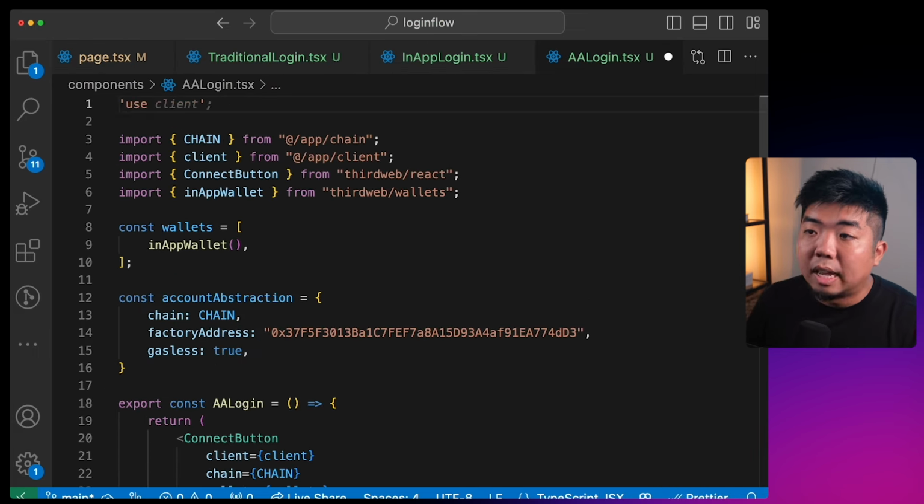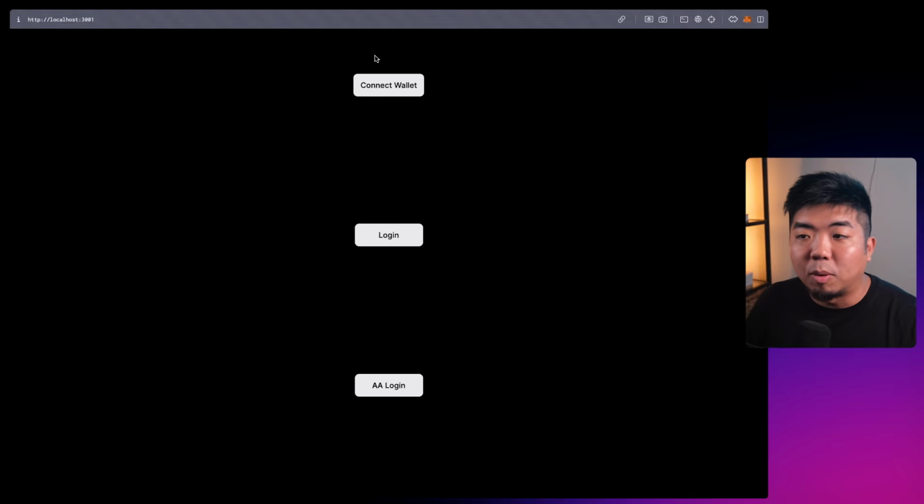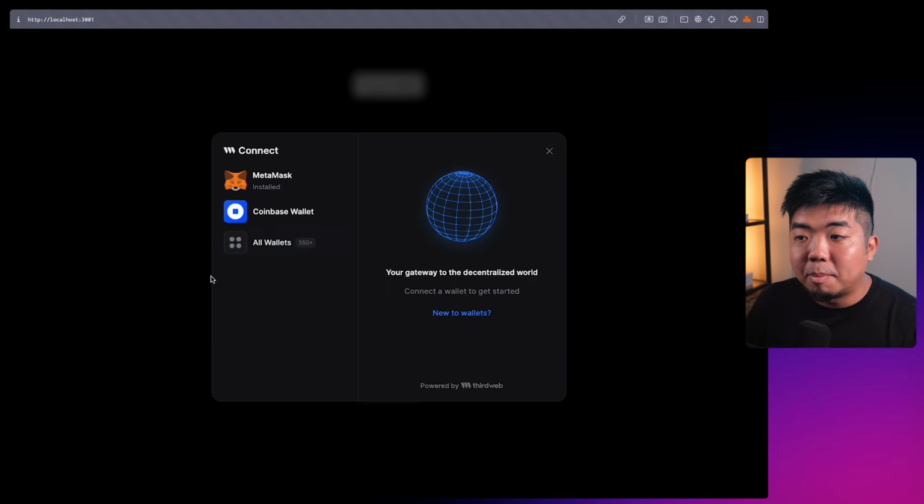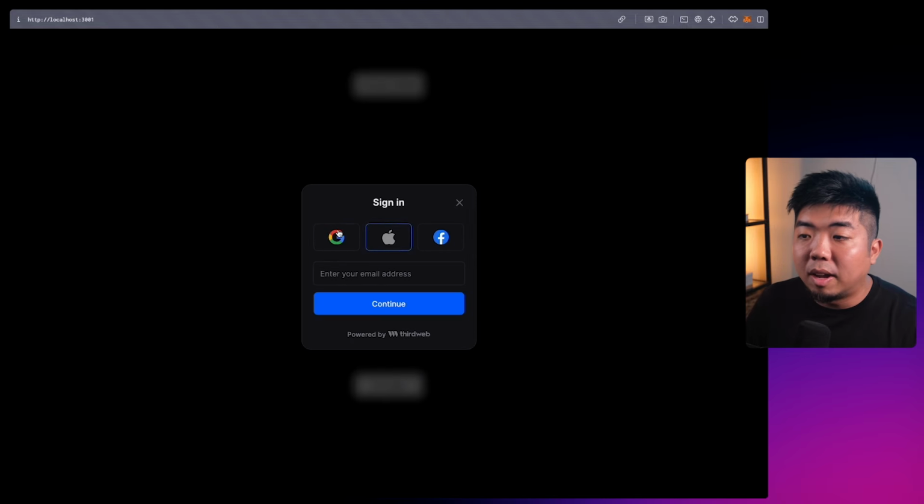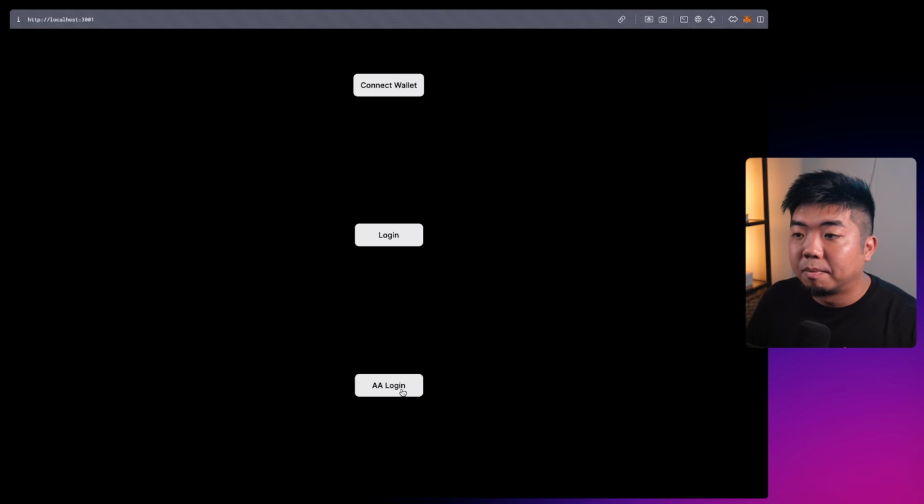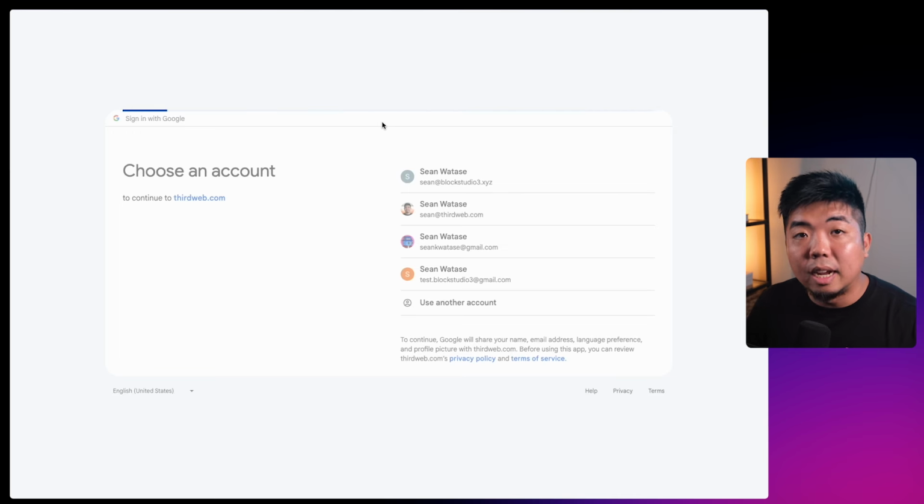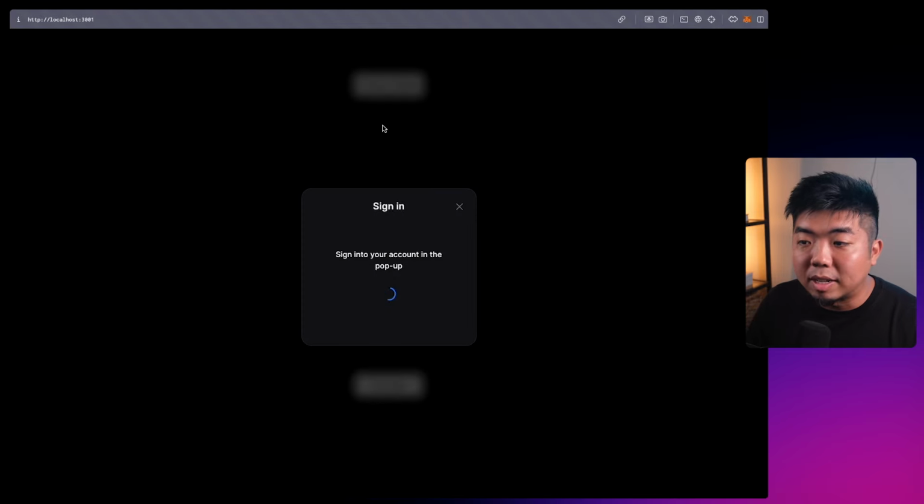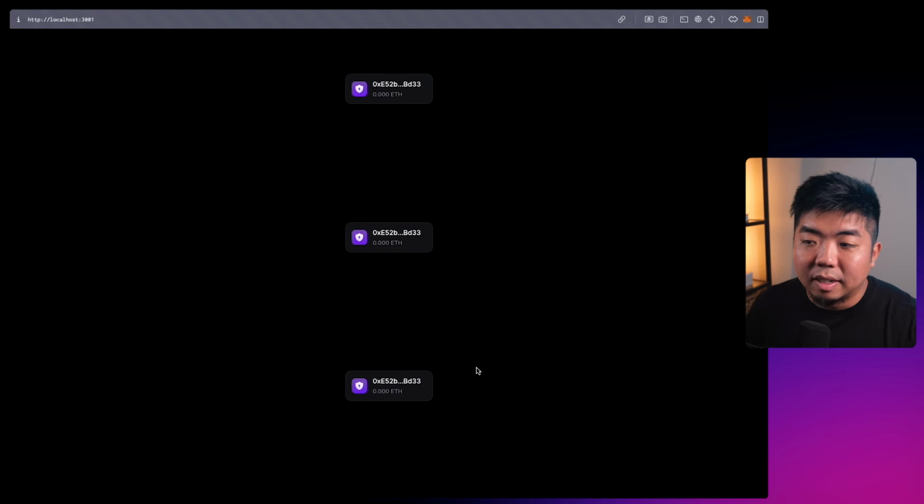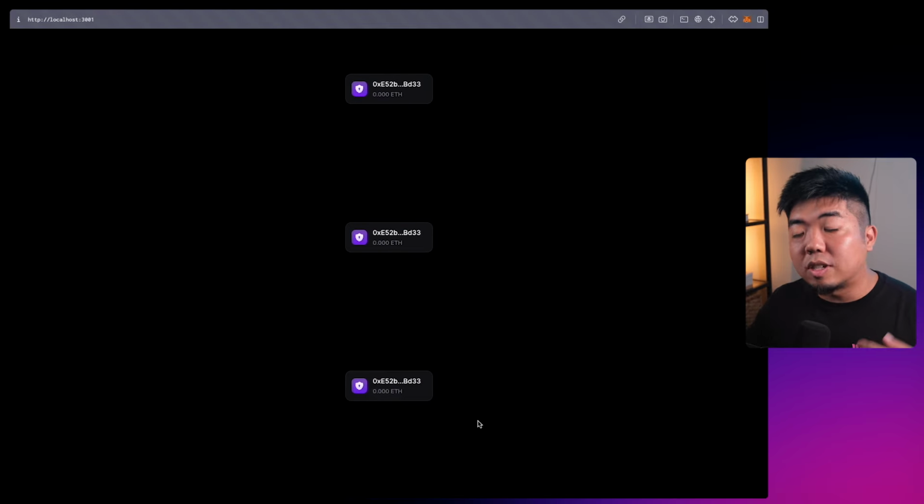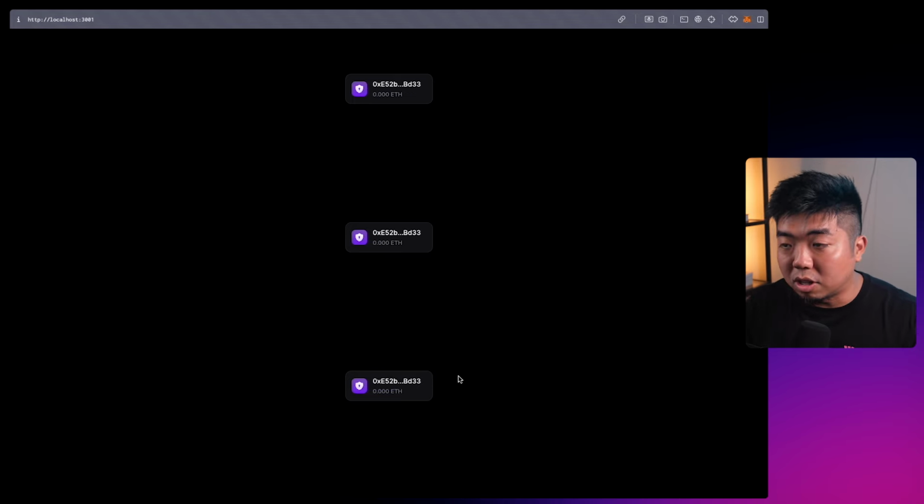There we go. We have our three buttons: our traditional with the Web3 wallets that we selected, our in-app login flow, which allows us to sign in with a social login or email, and then we have our account abstraction login flow, which we can sign in with the same thing, and a smart wallet or smart contract wallet will be generated for us. And there you have it. And again, just like gasless is true, this means that a user doesn't need to fund the smart wallet in order to execute transactions on chain.